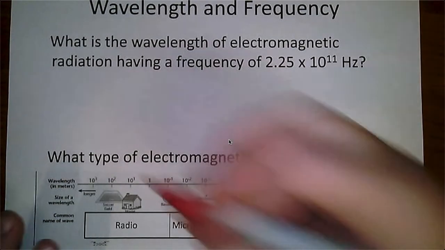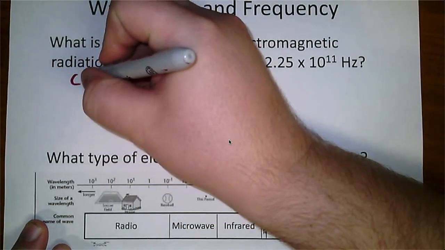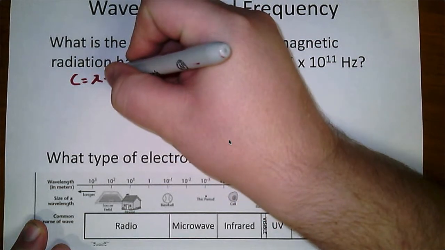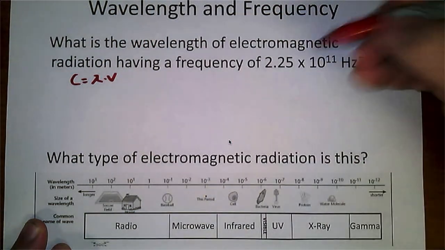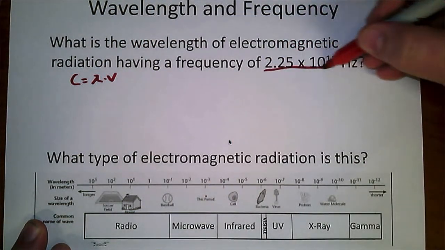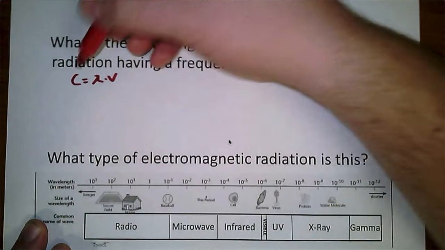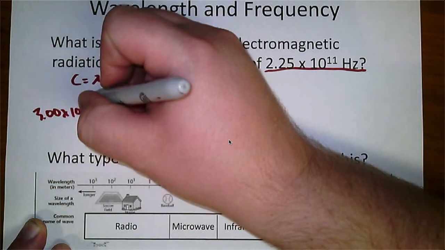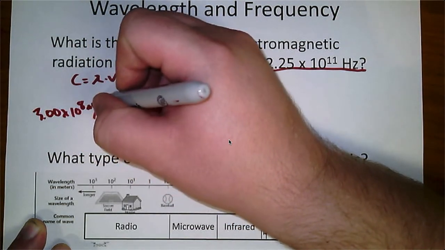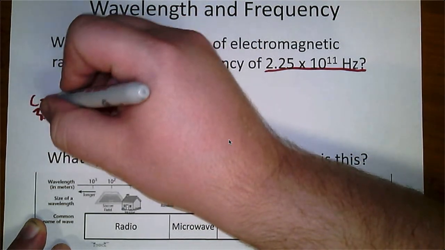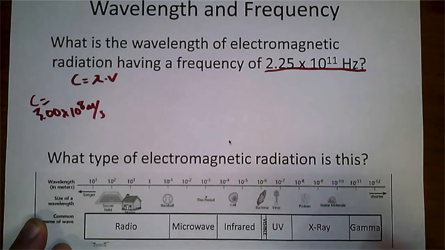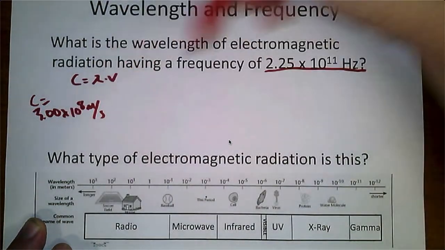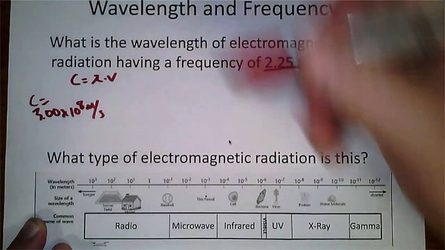Okay, so we have our equation. C equals the wavelength times the frequency. Here is my frequency right here. The speed of light is 3.00 times 10 to the power of 8 meters per second. So that's what the speed of light is. Okay? So I'm going to take in the 2 pieces of information I know. The one thing I don't know is the wavelength. I'm going to plug them in here.